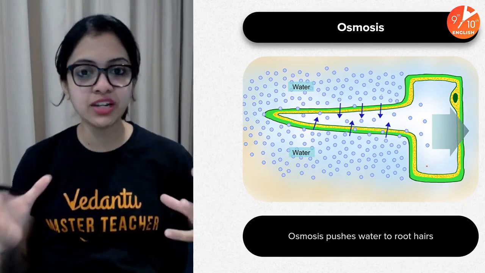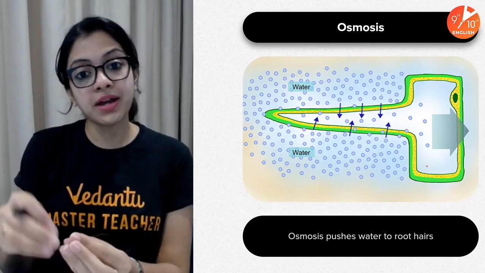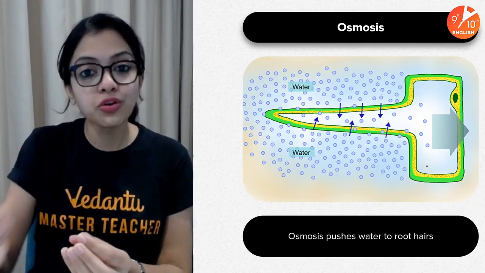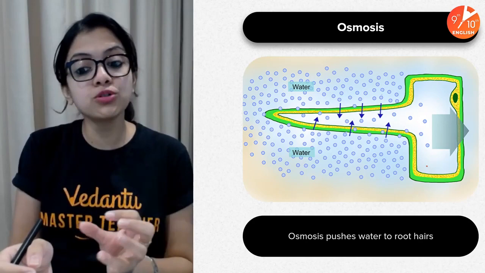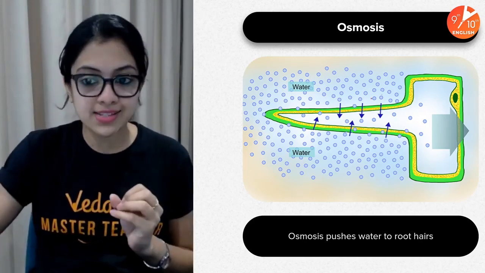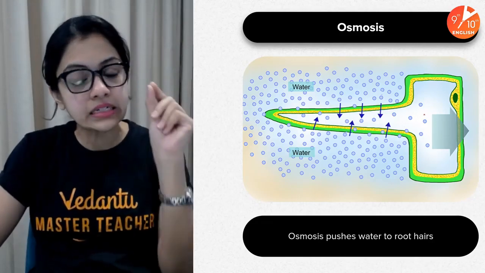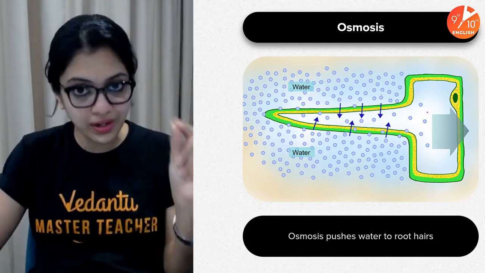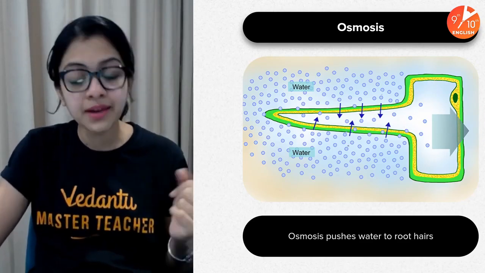That is the definition that we have seen in the previous classes. And right now, think about how it is relevant when it comes to the roots of plants. Osmosis is actually the force which pushes water to the root hairs. So imagine that this image is showing one single root hair cell, okay? And this is an extension which we call the root hair.